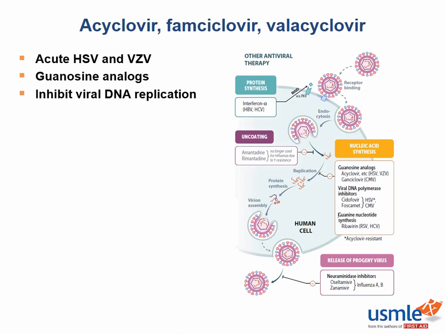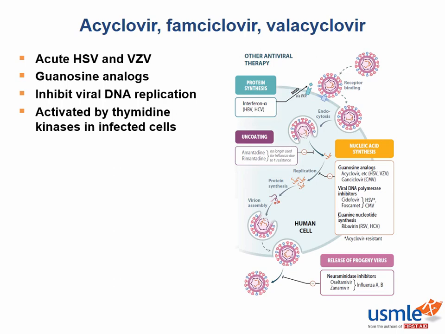Now, you wouldn't be crazy if you asked me, Kevin, well, guanosine is used in our own cells' DNA replication, so why don't these guanosine analogs kill our own cells, or why don't they affect our own human cells? Well, I'd say that's a very good question. And the reason is because these medications are activated by kinases that are only found in cells infected by the virus. Our uninfected cells do not have this kinase, and therefore these drugs are not activated.